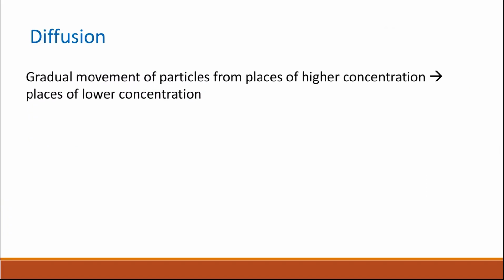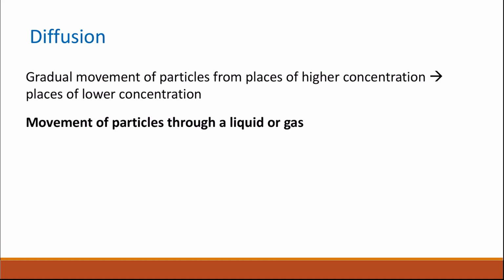Diffusion. Diffusion is the gradual movement of particles from an area of high concentration to an area of low concentration. It is just the natural tendency for stuff to spread out. Particles can diffuse through liquids or gases. An example for diffusion of a solid through a liquid is the diffusion of potassium manganate through water.